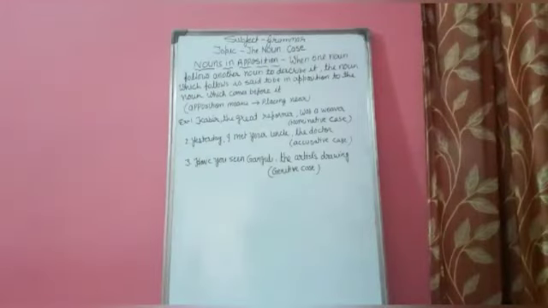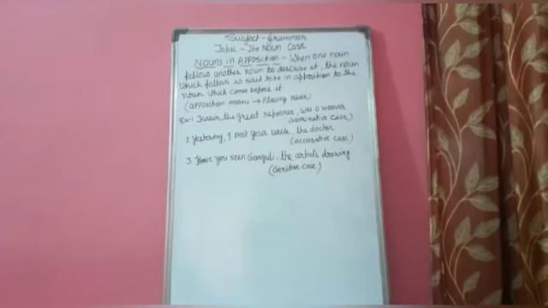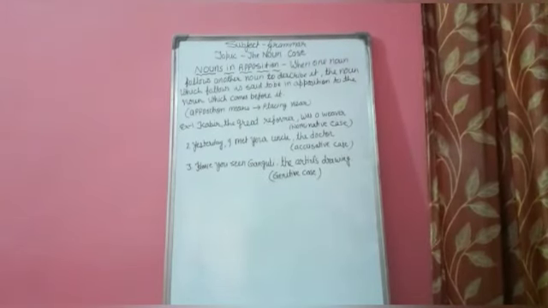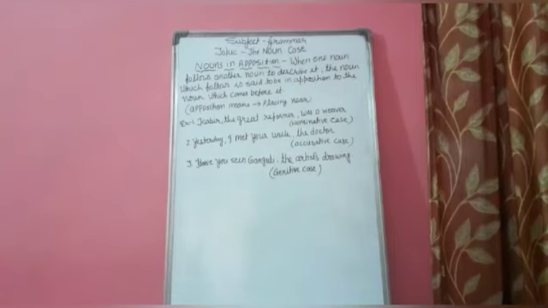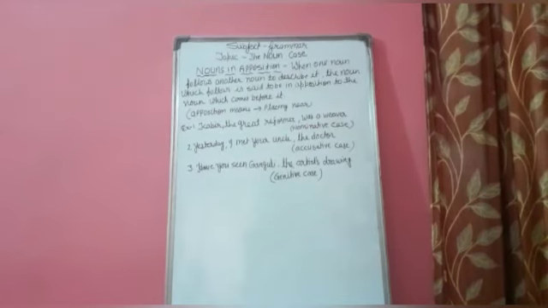Now, students, we will come to the nouns in apposition. I am going to tell you about the nouns in apposition. Here, apposition means placing near. The definition of the noun in apposition is when one noun follows another noun to describe it, the noun which follows is said to be in apposition to the noun which it comes after. So, I have already told you the meaning of apposition is placing near.